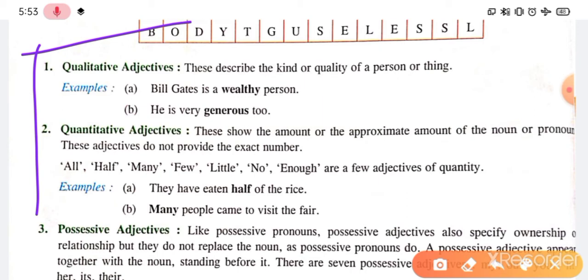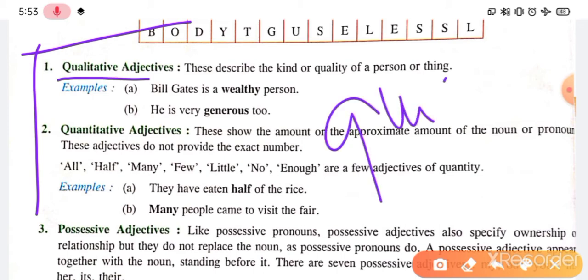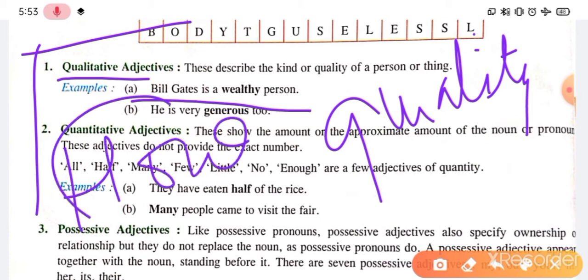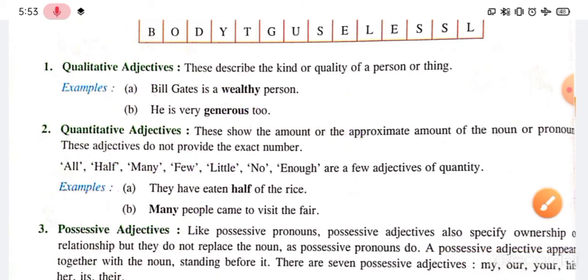So the very first type is the qualitative adjective. Qualitative, simple, it is quality, right? The word which shows the quality of a noun, that is a qualitative adjective. It is very simple, guys. And the clue word, if you find in a sentence, is the answer of how. If you find the answer of how, that answer would be your qualitative adjective, or quality adjective in short, right?